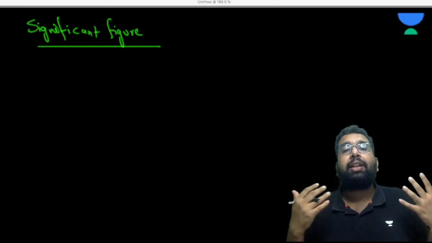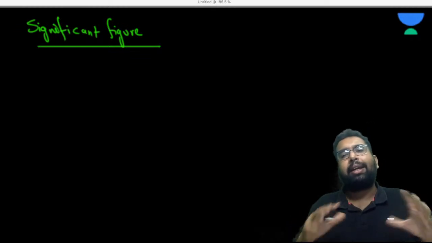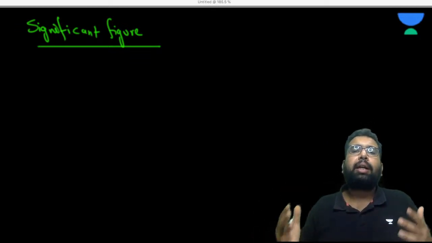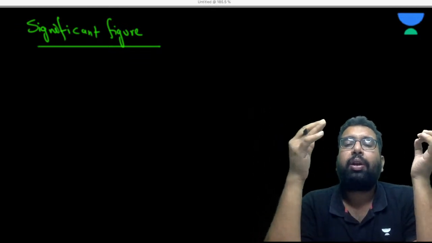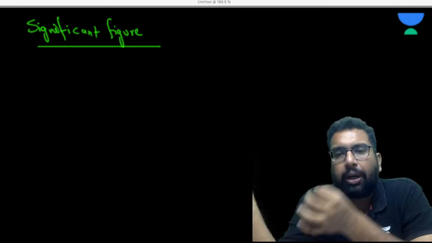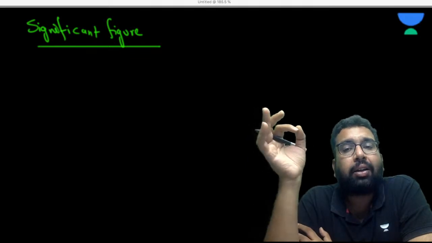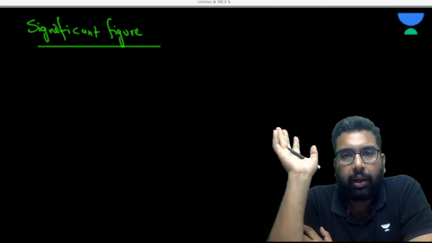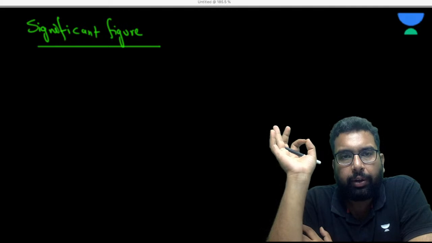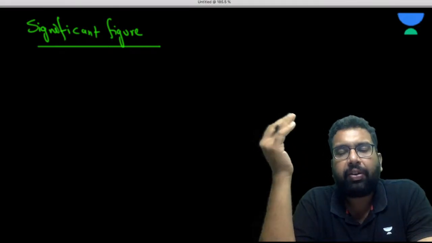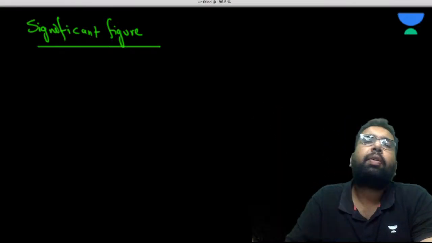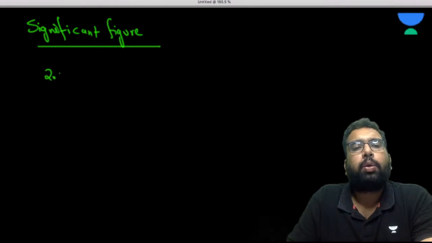So significant figure tells you, in the context of measurement, or when you are writing the value of any quantity, to how many digits you are confirmed. Are you getting my point? Say you have written 2.23.